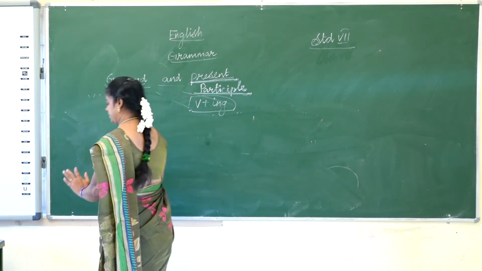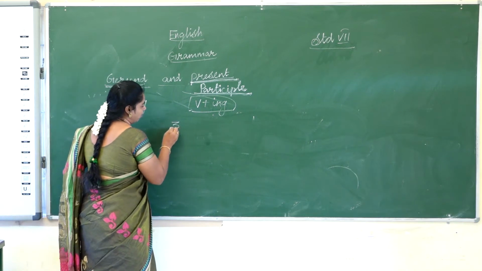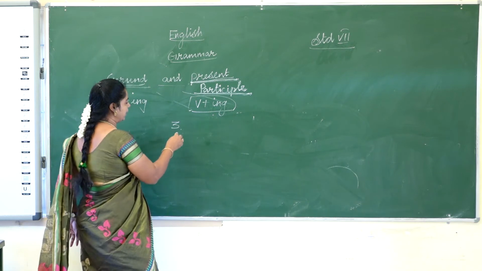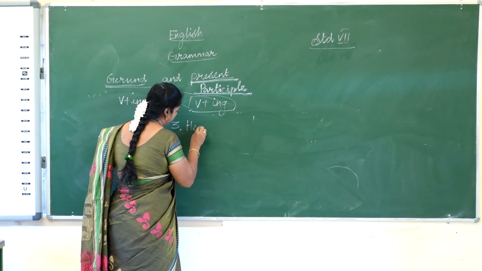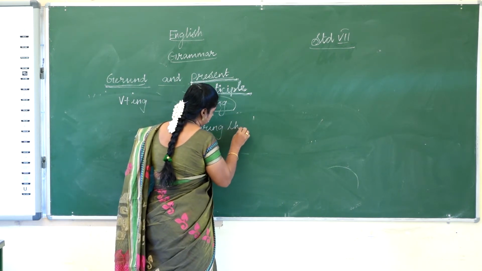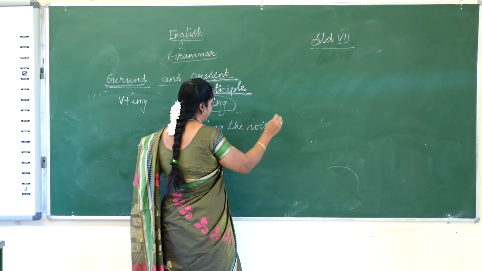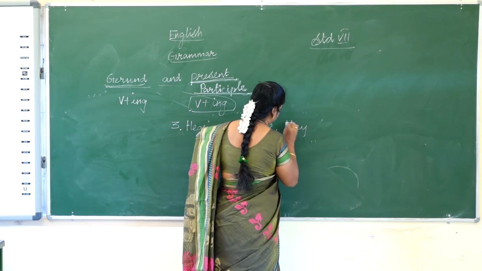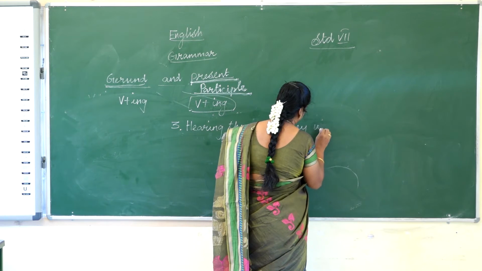The third use is when two actions happen, that time we use the present participle. Hearing the noise, they shouted.